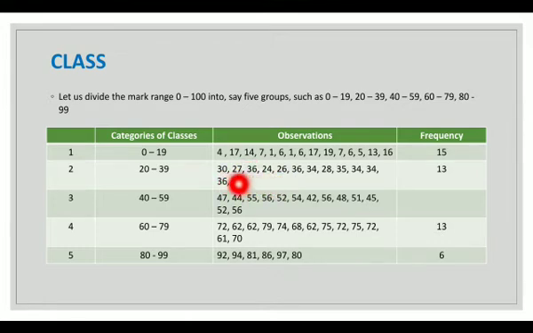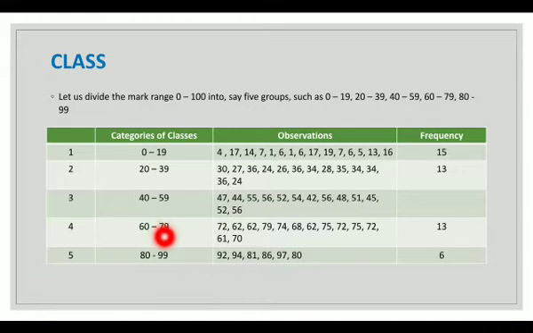Here when we count, we get 13. So 13 is the frequency. Here when we count, we get 13 and here 6. So there are 15 students who got marks between 0 and 19, that is to say, between 0 and 19, inclusive of 0 and 19. There are 15 observations. Similarly, there are 13 students who got marks between 20 and 39, inclusive of 20 and 39. This implies there are 13 observations between 20 and 39.